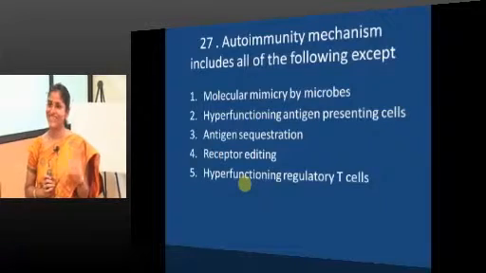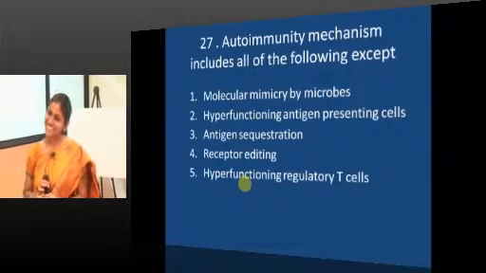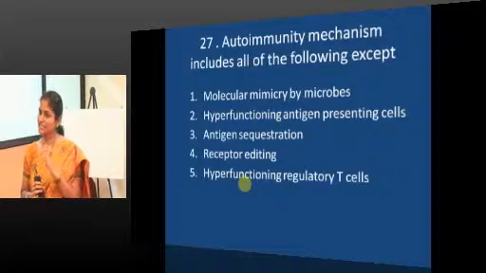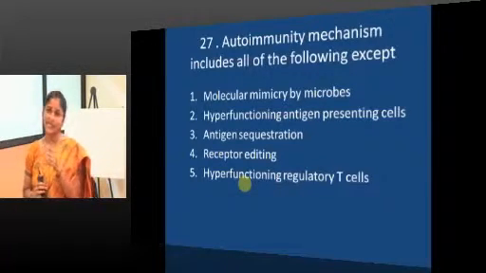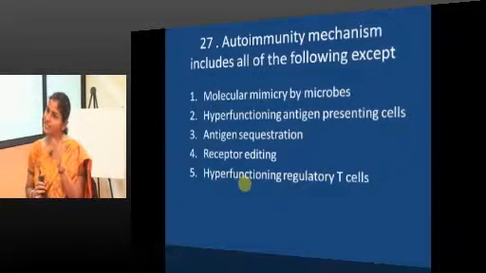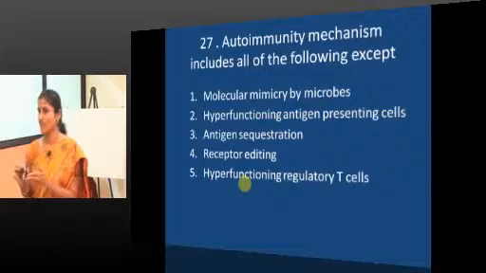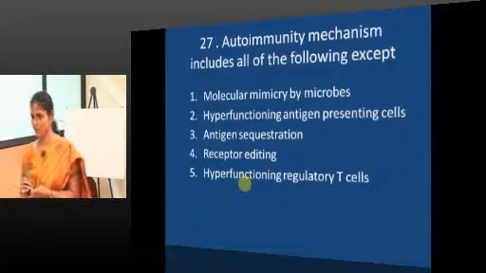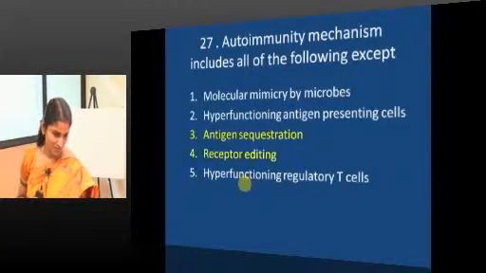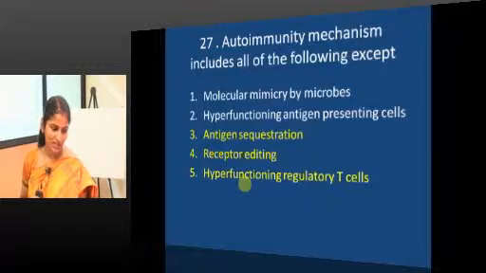Correct, so it is a mechanism of autoimmunity. Antigen sequestration is a mechanism of tolerance, not autoimmunity. Receptor editing is a mechanism of central tolerance. Hyperfunctioning regulatory T cells, no such thing actually exists. Even if they hyperfunction, it is not going to result in autoimmunity. So, the answers are 3, 4 and 5.